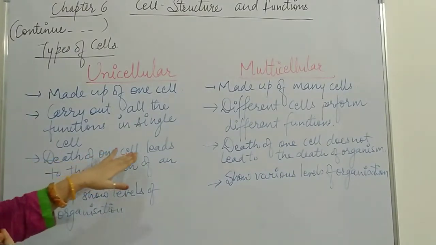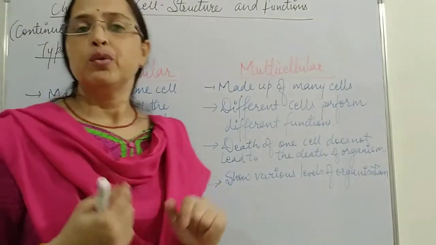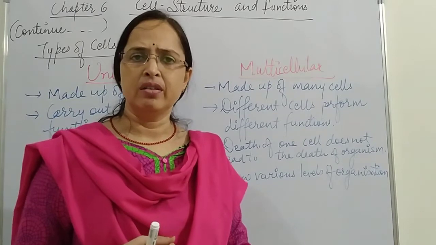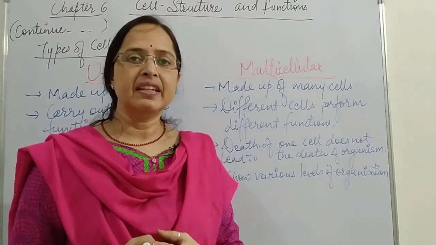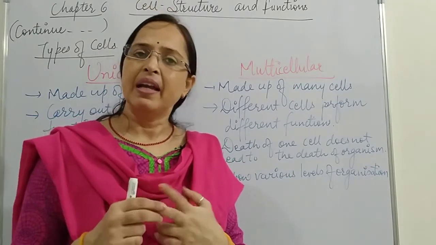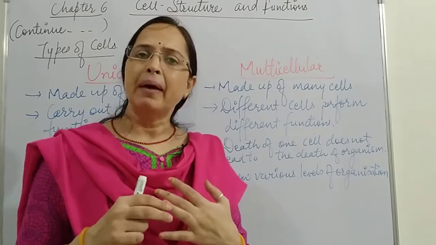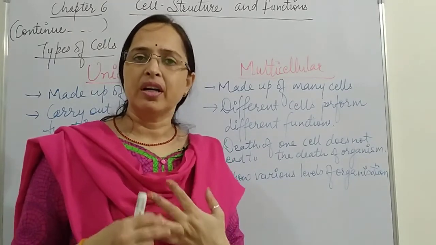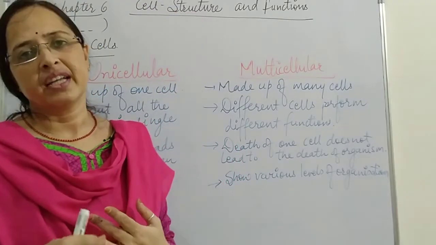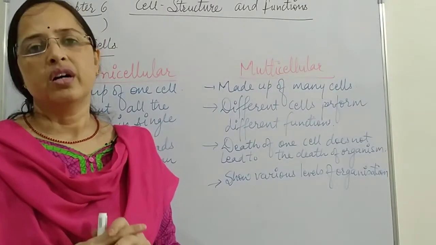Then, death of one cell leads to the death of the organism. Okay, if we talk about amoeba, which is unicellular, if it dies, that means one organism is dead. If one paramecium dies, we say one organism is dead. If one bacterium dies, we say one organism is dead. So in unicellular organisms, if the cell dies, that means the death of the organism.